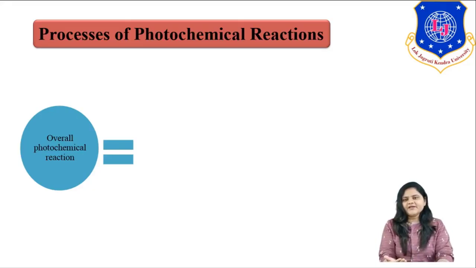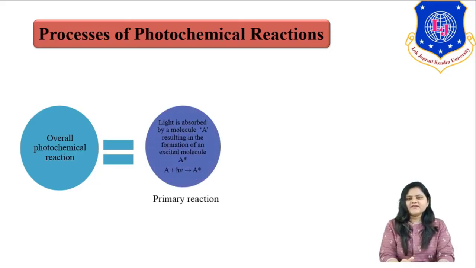In a primary reaction, our reactant, by absorbing the light, reaches the excited state, and in a secondary reaction, that excited state transfers its energy to the reactant and forms a product. So in a primary reaction, light is absorbed by a molecule A, resulting in an excited state molecule, which we note as A star.